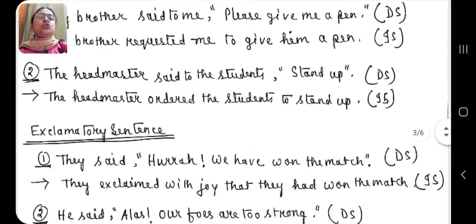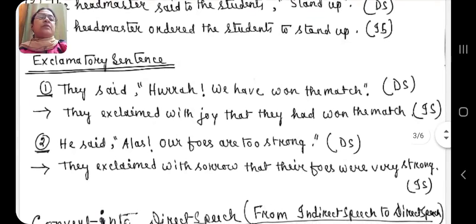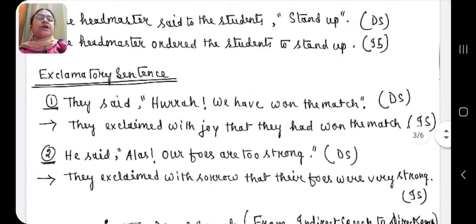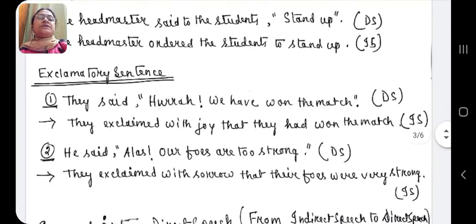Now coming to exclamatory sentence, while converting from direct to indirect, see with examples I have tried to make you understand. The examples are, first one, they said, "Hurrah, we have won the match!" Now in indirect speech, to withdraw the exclamation mark and the exclamatory word hurrah, we have to use the word exclaimed. They exclaimed.